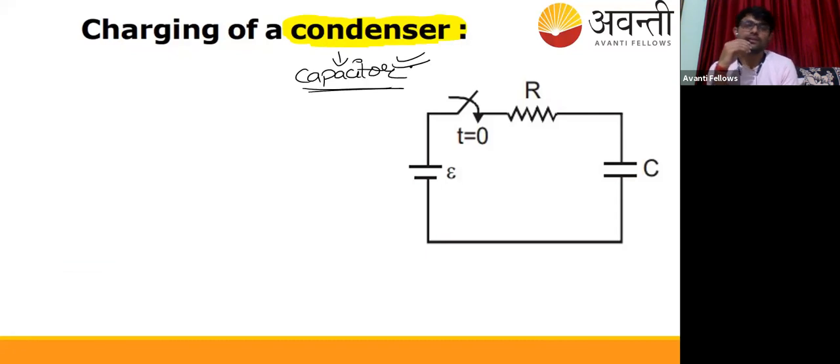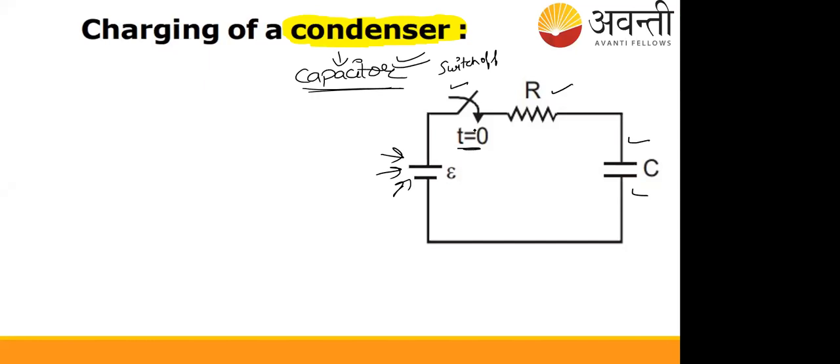So, charging a capacitor. How can you charge a capacitor? Suppose you can see on the screen the symbol used in circuits. For resistors we use this symbol, and for a capacitor we use two parallel plates. I've told you this already, no? Now suppose I've installed a battery in the circuit, and initially the switch was off. At time 0, at the starting, I put the switch on. I switch on the circuit.